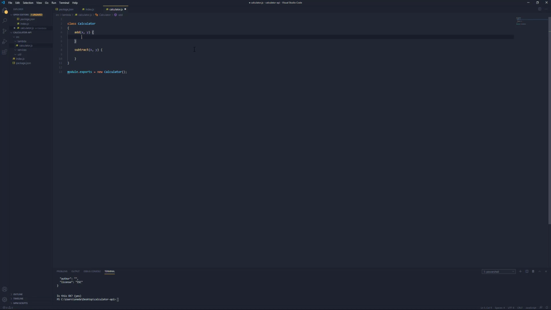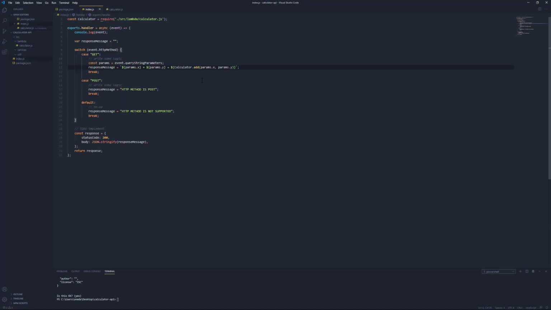So let's go ahead and finish implementing this add function. That's simply going to be return x plus y. And for subtraction, we're just going to say return x minus y. Back in our index, we can just verify that we have everything the way that we want. We're setting our response message equal to params.x plus params.y is going to be equal to the result of adding x and y. So hopefully this makes sense. And what I want to do now is actually deploy this to test it.